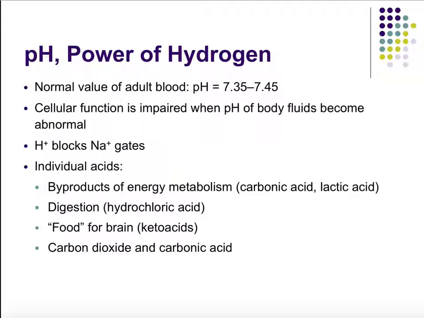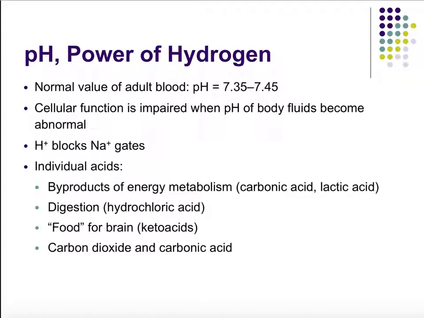For example, hydrogen ions block sodium channels, just like how calcium blocks sodium channels, and when we change calcium levels, we can change the excitability of our cells. Hydrogen ions do the same thing. So when we have too many hydrogen ions, we block too many sodium channels, and our cells essentially get depressed and less likely to fire.